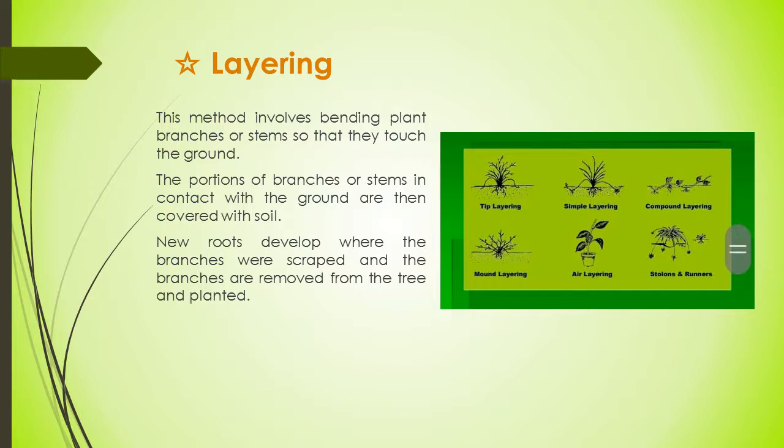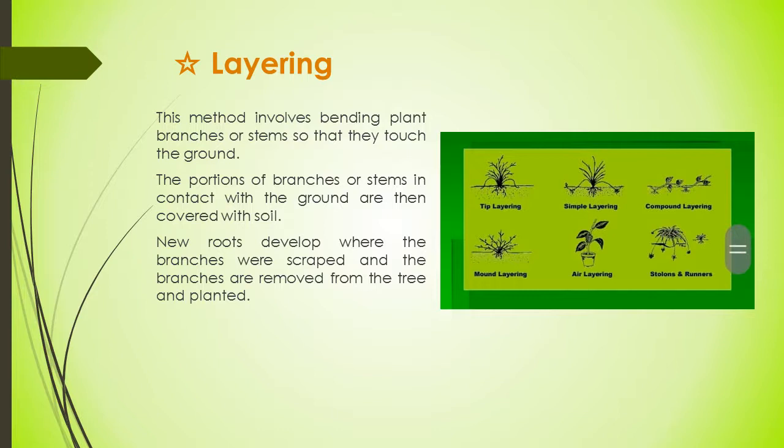There are several types of layering mentioned in this picture, like tip layering. The common example of tip layering is bougainvillea. In simple layering, you can see here a branch goes down into the soil where it forms roots.